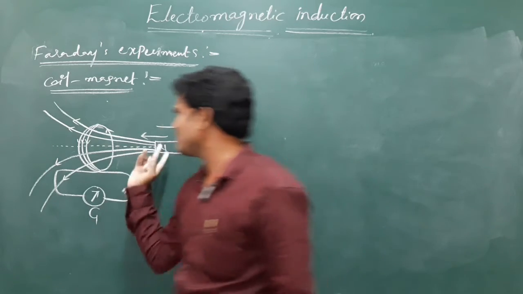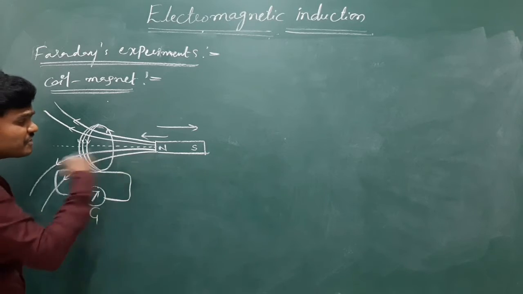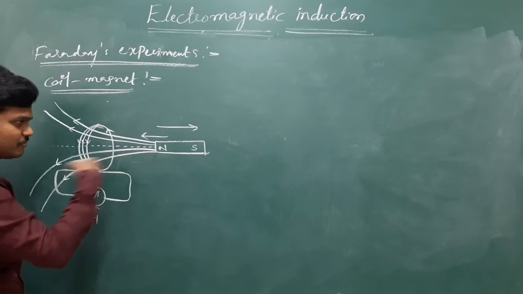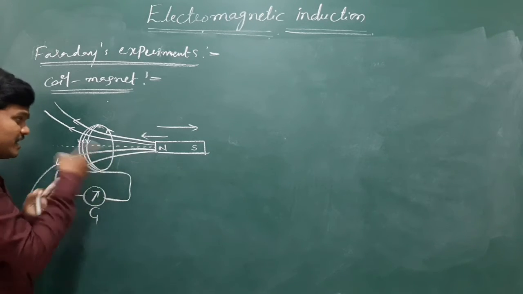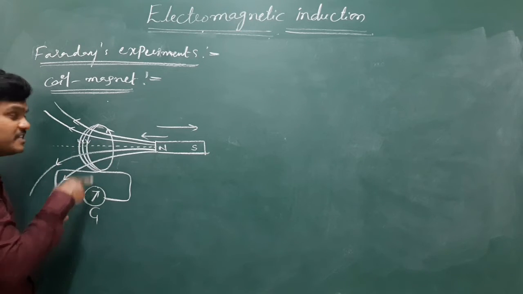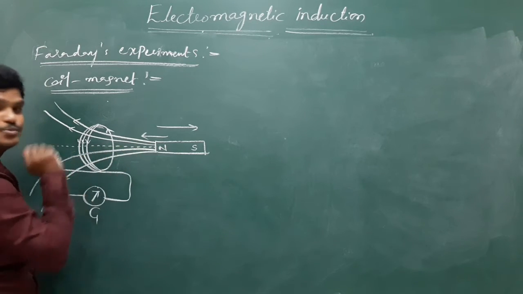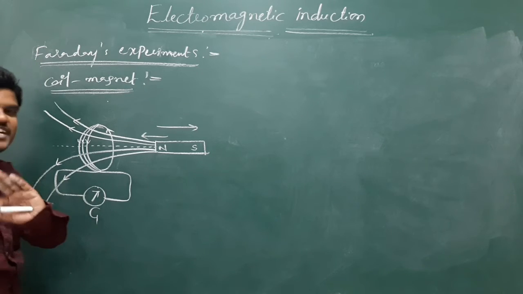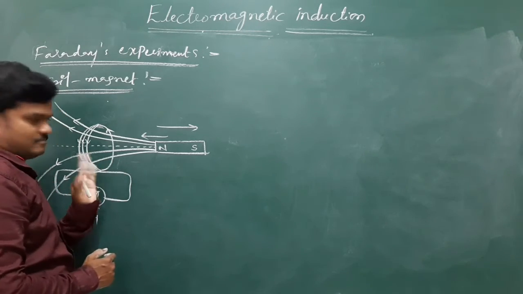So these deflections are possible whenever there is relative motion between a magnet and a coil. That means induced currents are set up when there is relative motion between these two. If both are at rest, the galvanometer does not show any deflection. So this is Faraday's experiment.